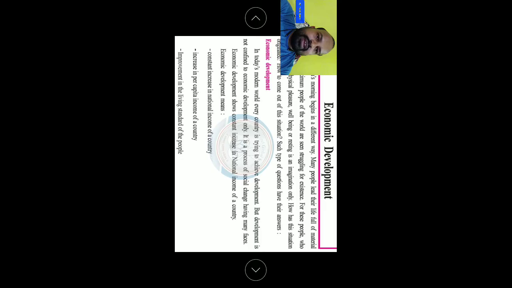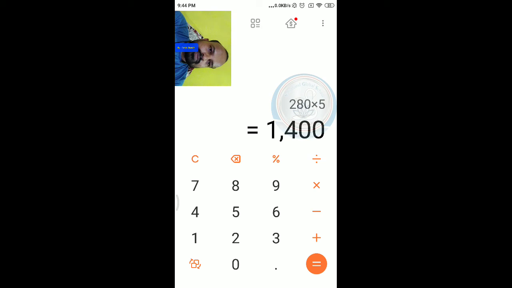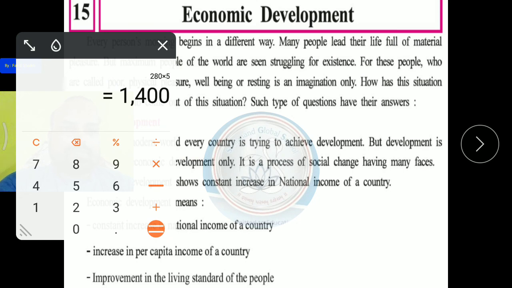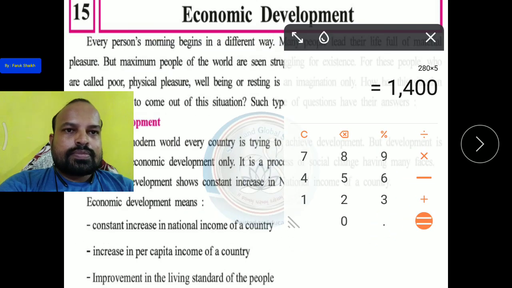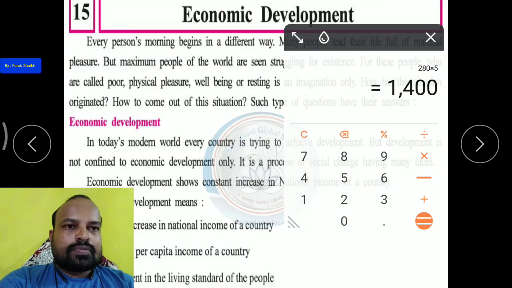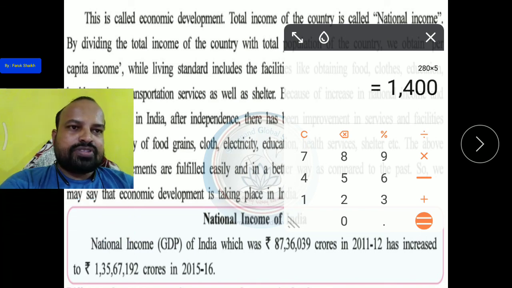If we are dividing, here you can see this is the calculator.